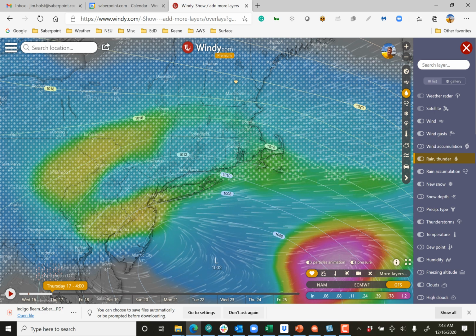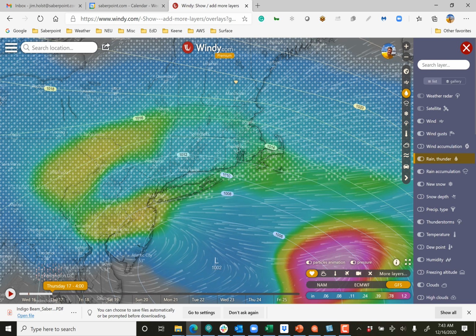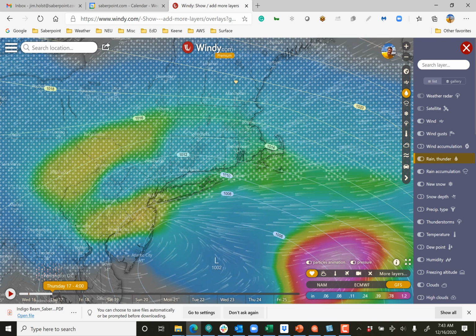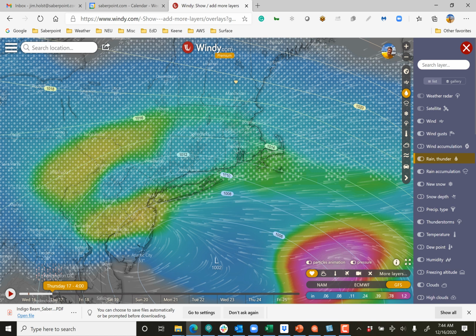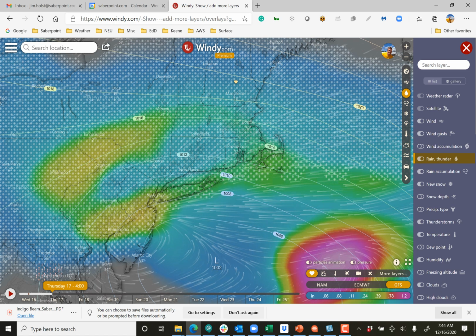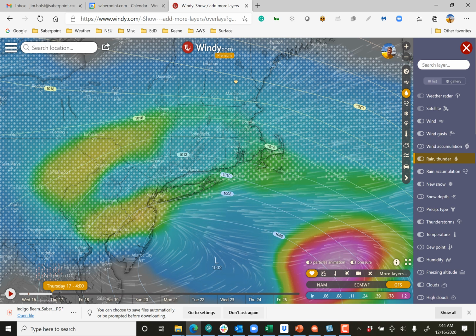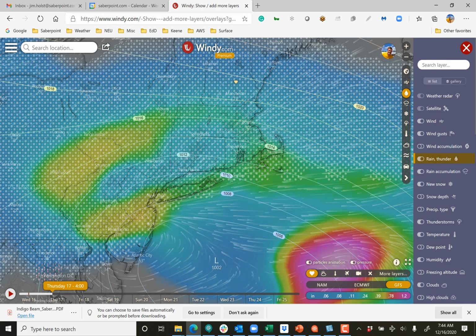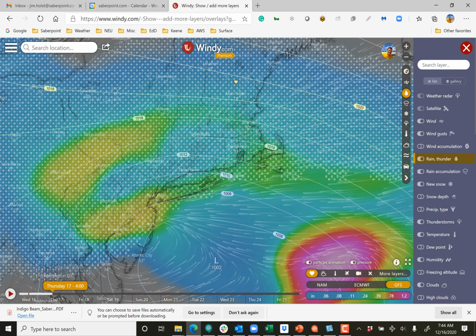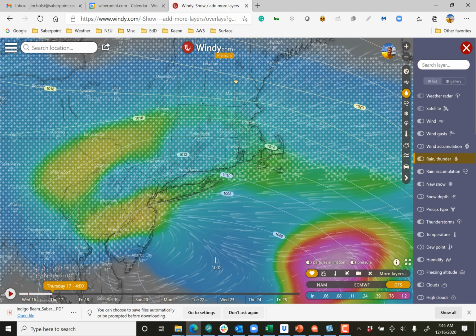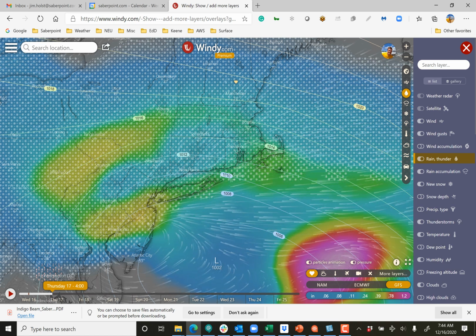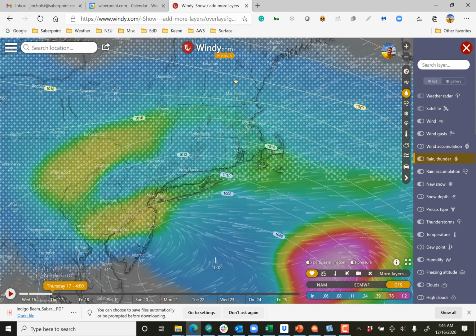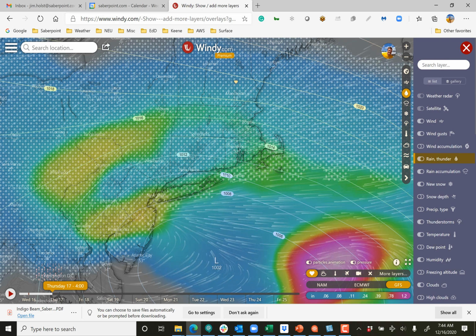And that's the problem: the models give us an idea where this storm system is going to be, but it's not necessarily a guarantee of where the storm system is going to be. And that's kind of what makes meteorology. So when you're looking at this, remember that a machine is putting this together, and that there are a lot of humans doing their analysis. If you look at some of the websites around New England, like weatherblast.com, done by Mark Rosenthal, Mark is doing an analysis on this, looking at these models and seeing whether or not the machines really understand what's going on. So just pay attention to that.